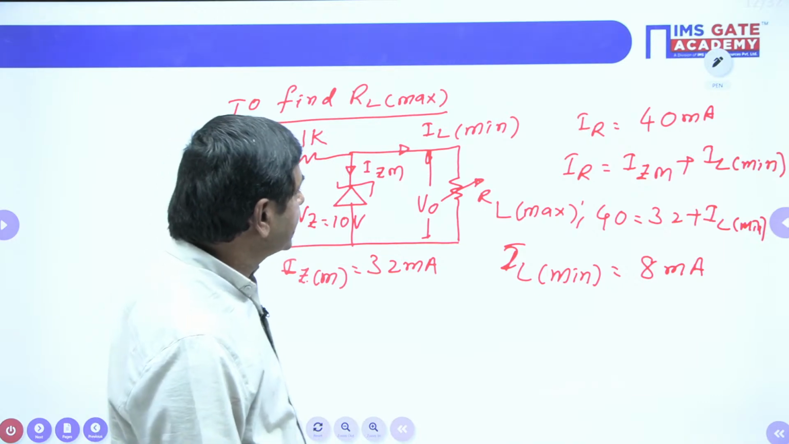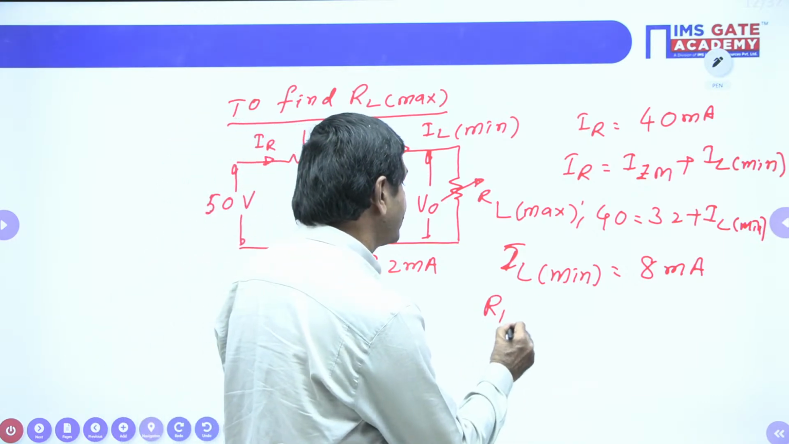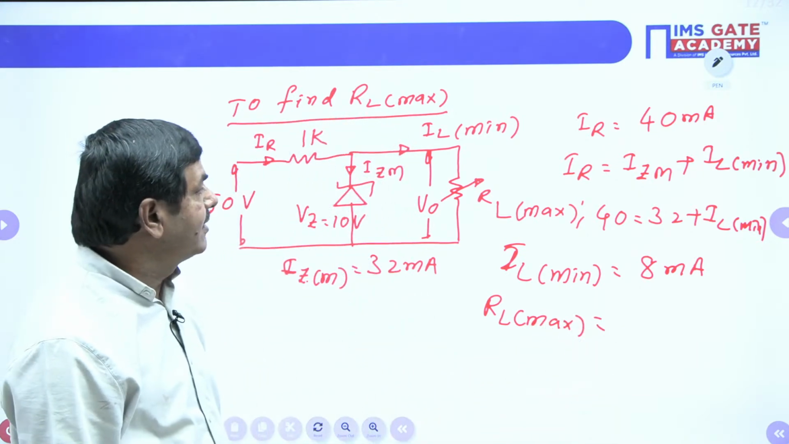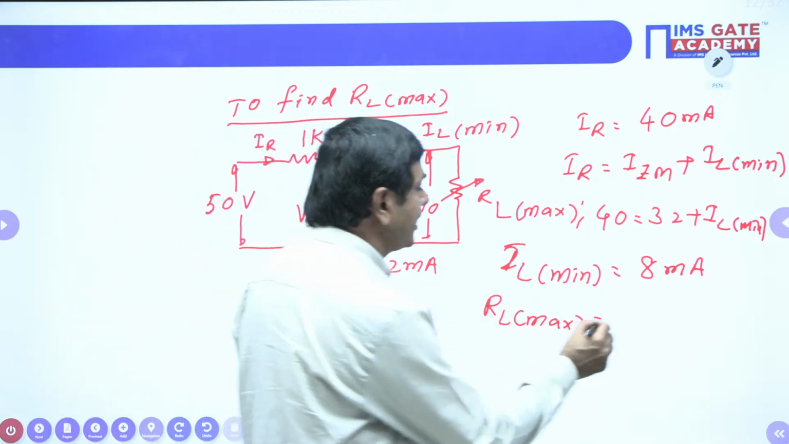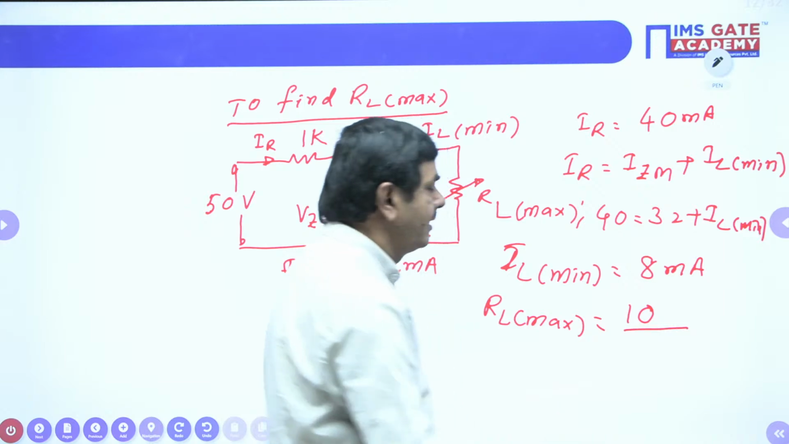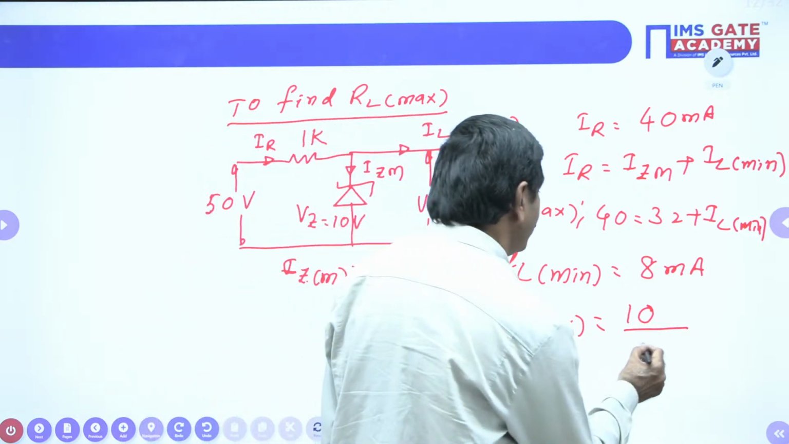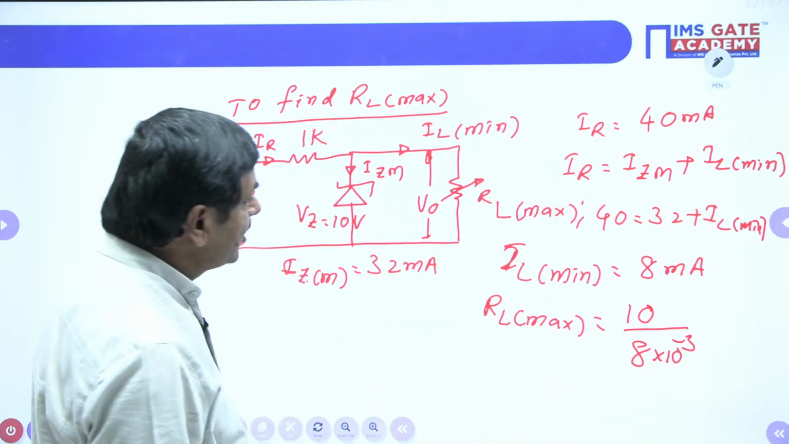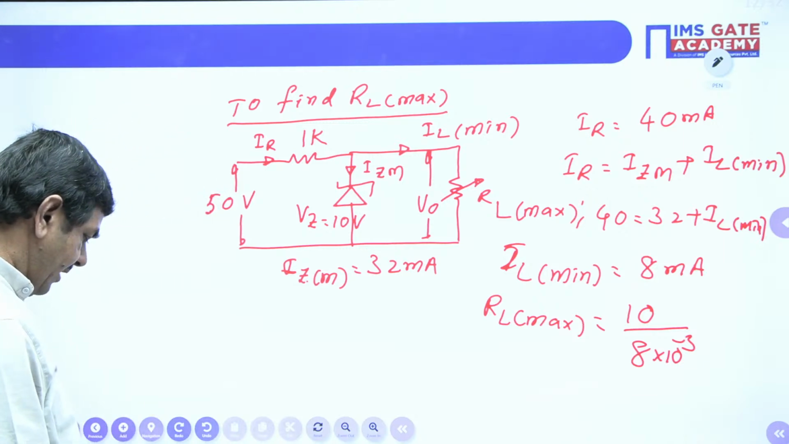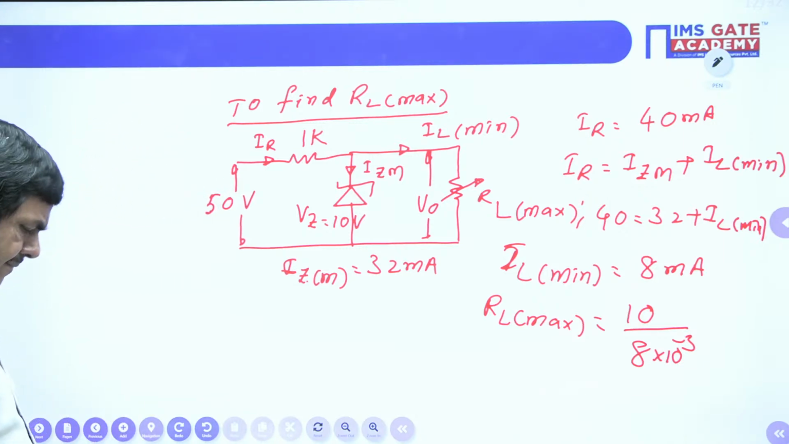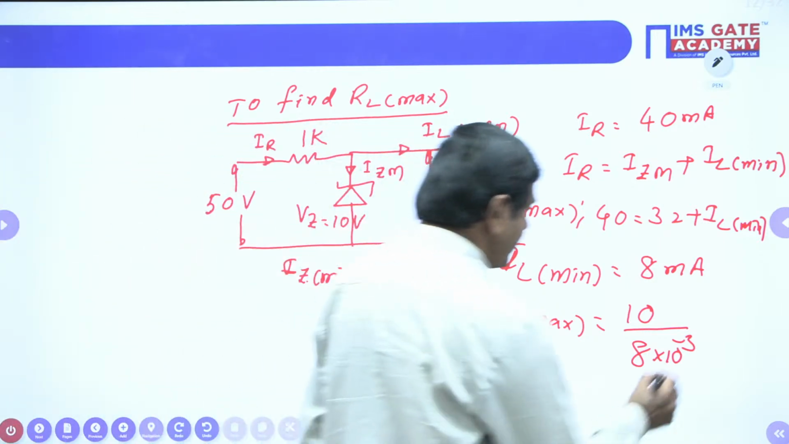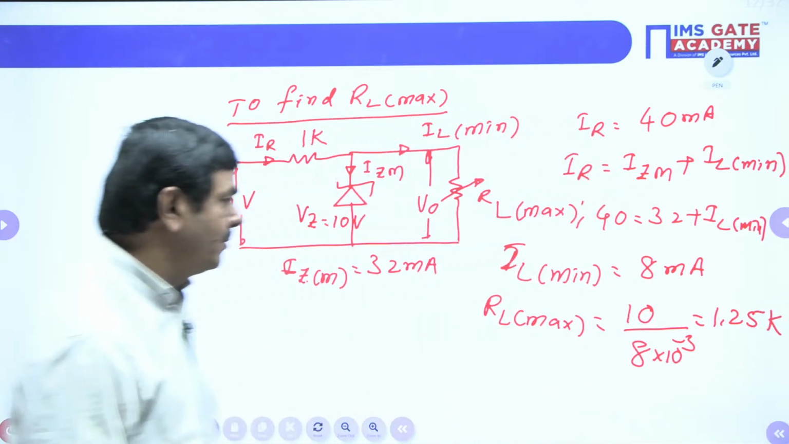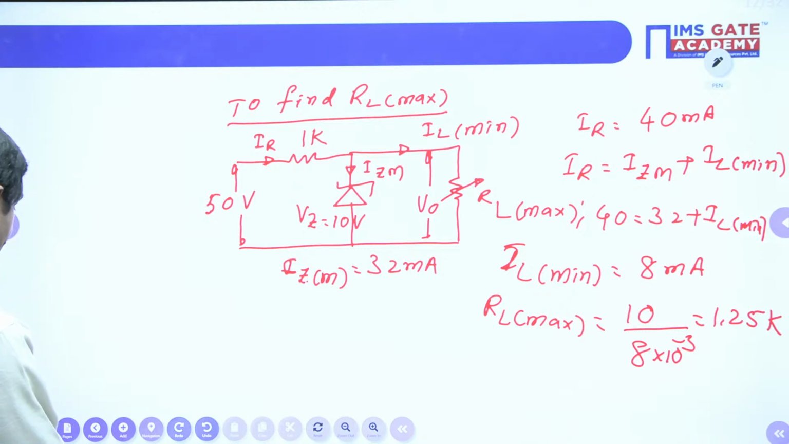Once you got the current, you can measure the resistance. RL max I want. RL max is nothing but V naught by IL minimum. V naught equal to 10 volts is given in the problem. Same 10 I can maintain. IL minimum is nothing but 8 milliamperes only. 8 into 10 power minus 3 is available. Whenever you are using the calculator, how much value is available? Please tell me this value. How much does it come? It comes 1.25 K. 1.25 K is available. That is RL maximum. Understand? So options are given. Please watch.